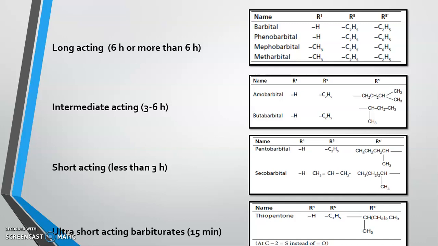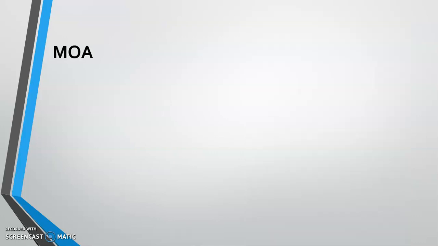Now see, you can see in all these 4 classes the substitution mainly varies at R5 dash. For long acting, at R5 dash mainly it is the phenyl ring, whereas for short acting there is no phenyl ring, there are other alkyl moieties.